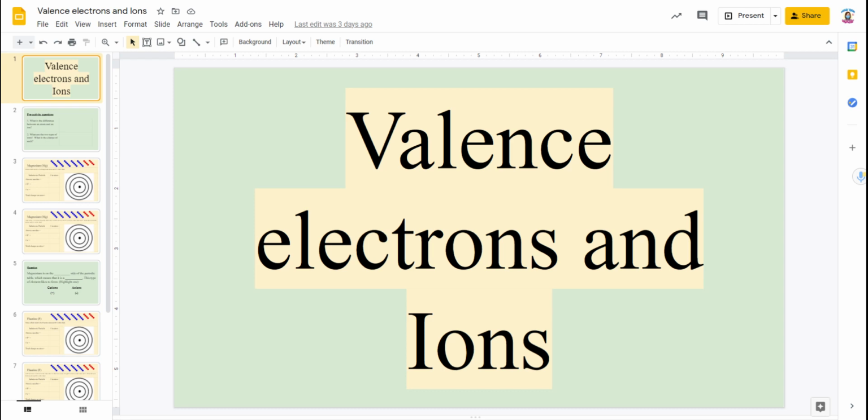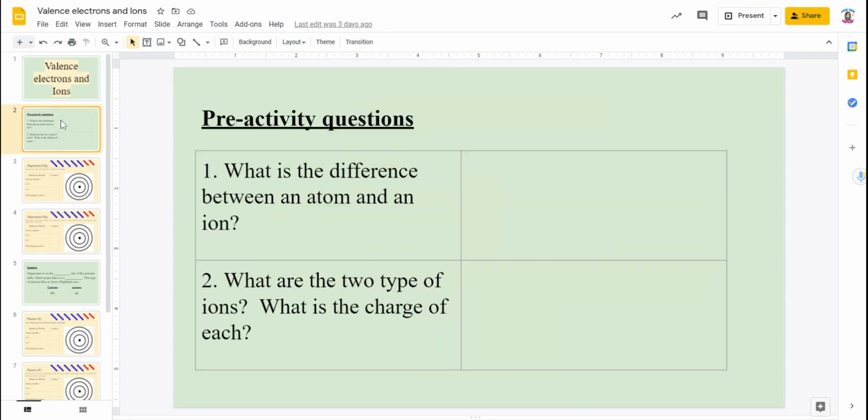Today we're going to be looking at valence electrons and ions. So how can we have a charged atom formed? How can we get an atom to become an ion, to be positively or negatively charged? The first thing you're going to do is answer the pre-activity questions.